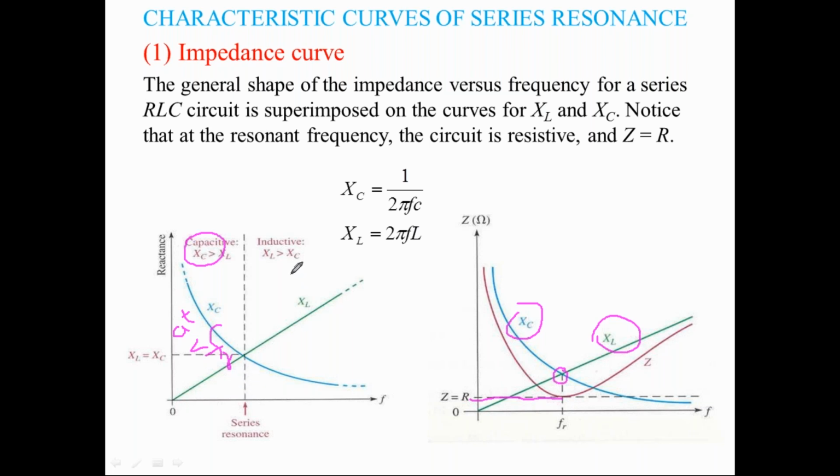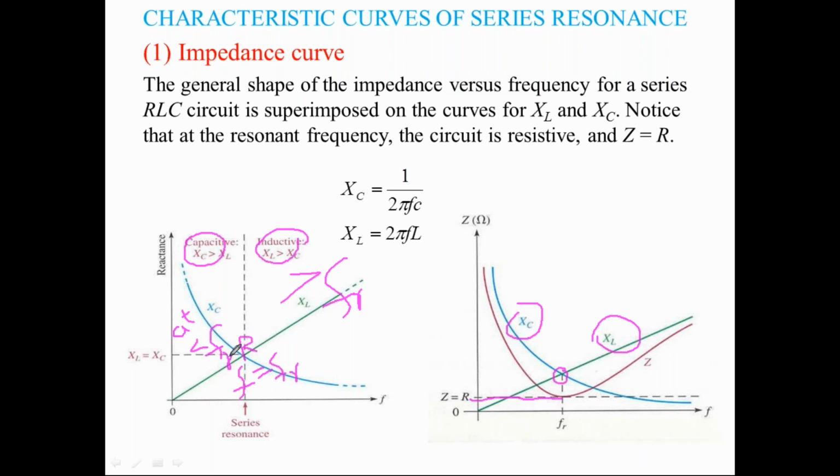Above FR, that is, greater than the resonance frequency, the circuit is dominated by the inductance. And at F equal to FR, the circuit is dominated by resistance only. So here the circuit offers three types of impedances.